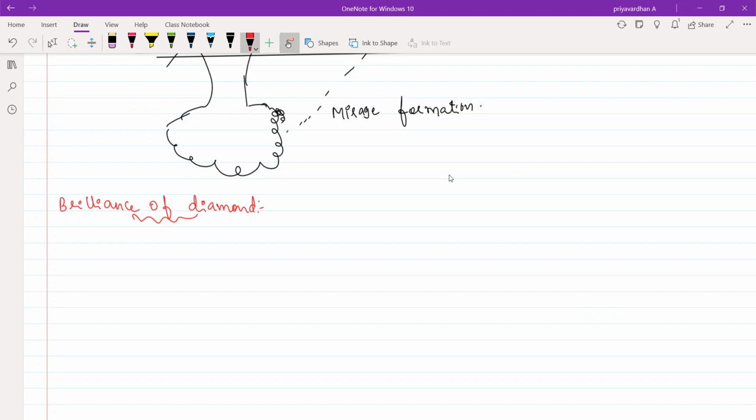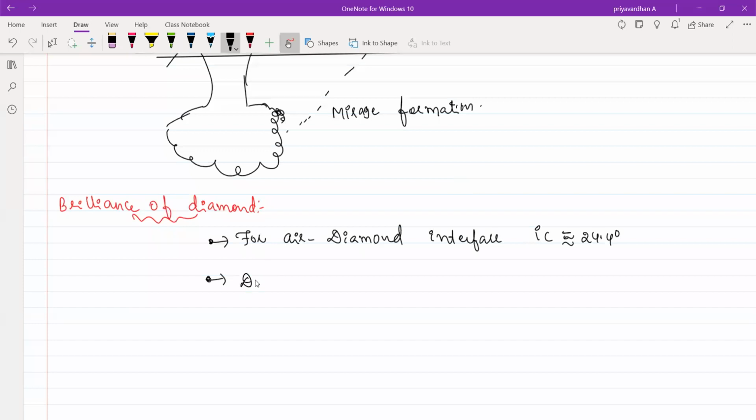Okay, you can even get the critical angle for the air and diamond interface. For the air and diamond interface, the critical angle value will be nearly 24.4 degrees. So that is the brilliance of diamond.